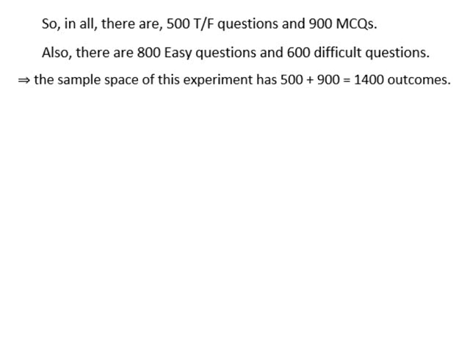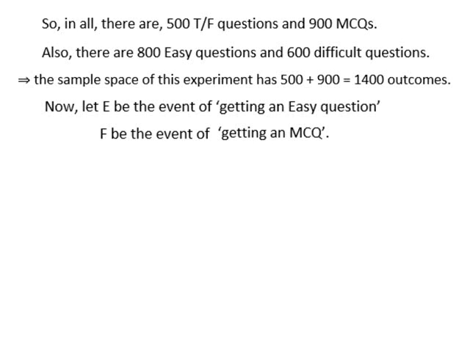Now, we have to find the probability of an easy question given that it is an MCQ. Let's define events. E be the event of getting an easy question and F be the event of getting an MCQ.